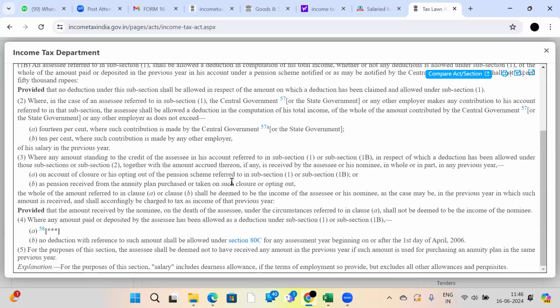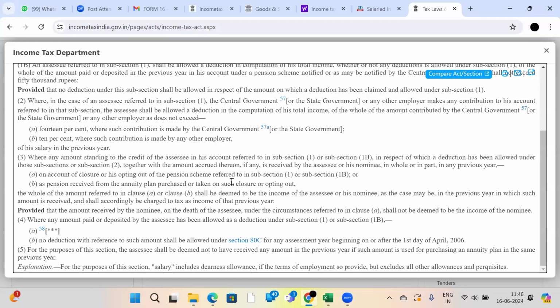At that time you have not filed, right? You will get relief actually under section 89. Under section 89 you will get relief, not under section 10 as you said. But provided you should have those 3 years' IT returns filed.